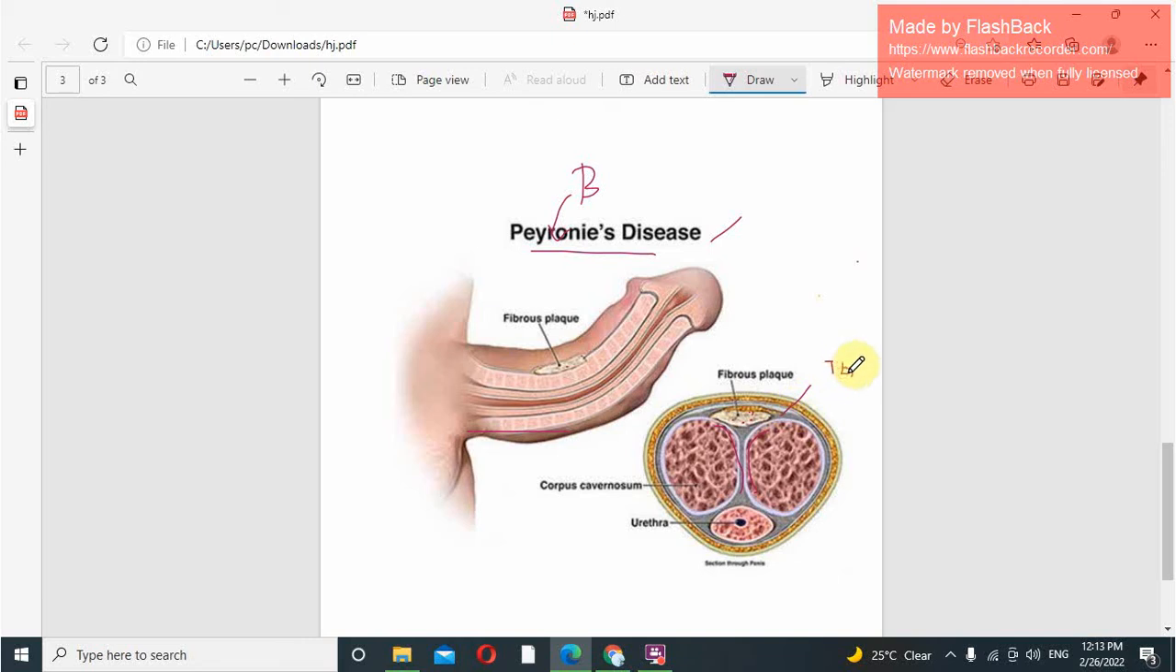In the tunica albuginea, you will find a fibrous plaque surrounding the corpus cavernosum, and this fibrous plaque causes the penile curvature. You can see how the penis looks. In this condition the person experiences real pain while having sex and while urinating, and this is a very harmful condition. We cannot do any surgery for Peyronie's disease.